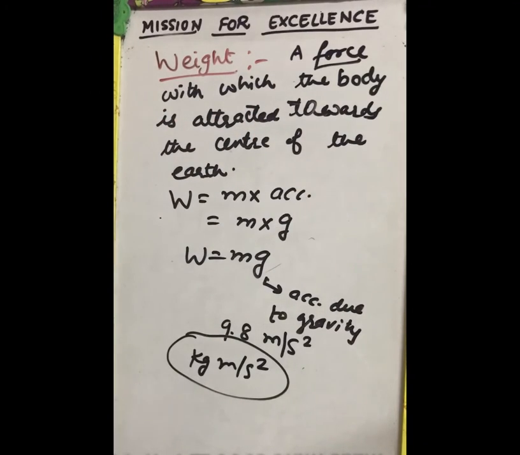So when 1 kilogram weight is required to move the body with acceleration 1 meter per second square, then the weight is said to be 1 Newton. So 1 Newton will be equal to 1 kilogram meter per second square.